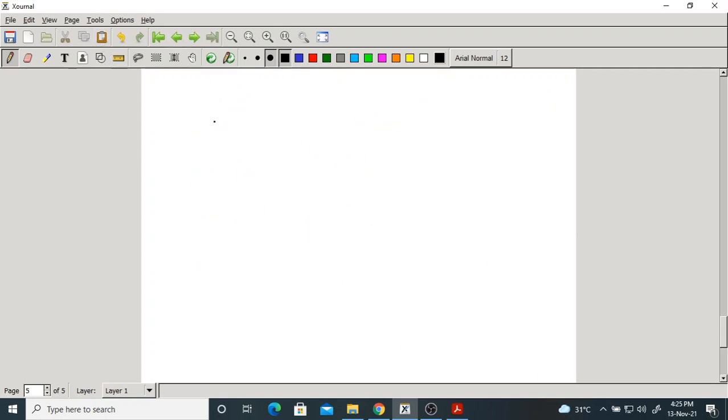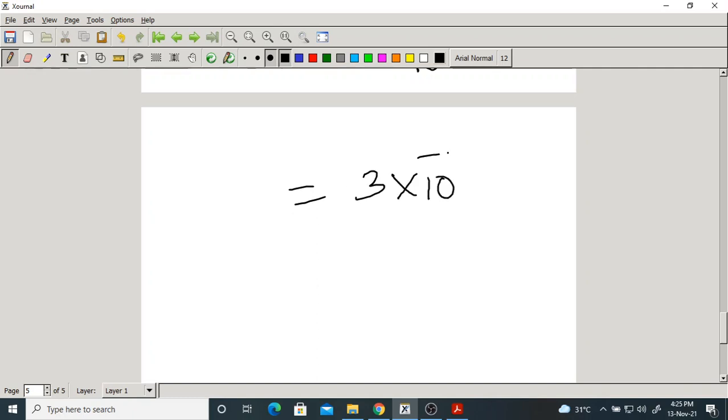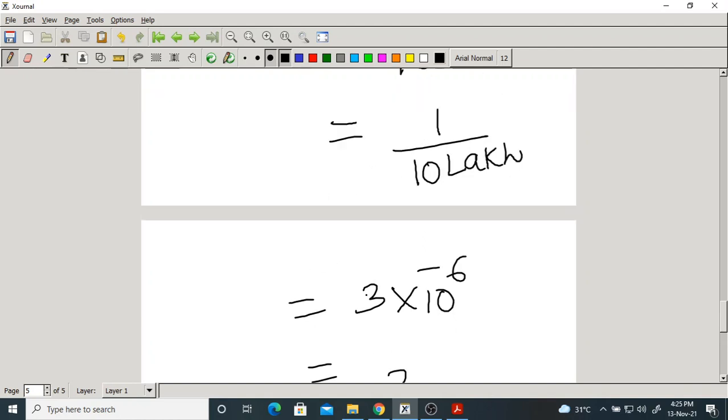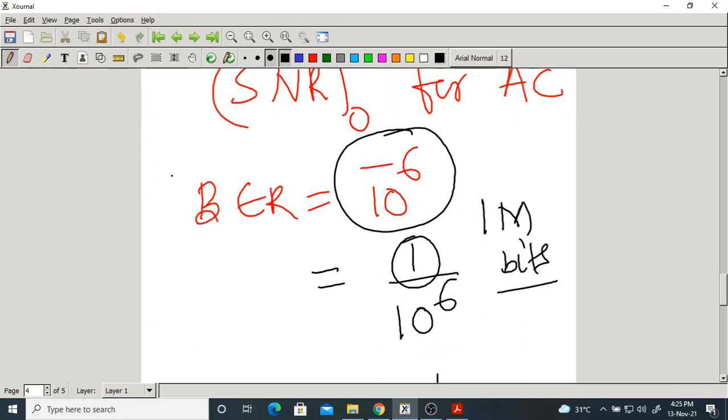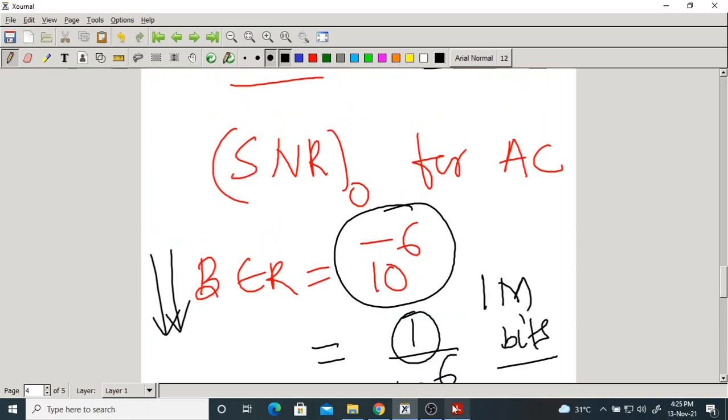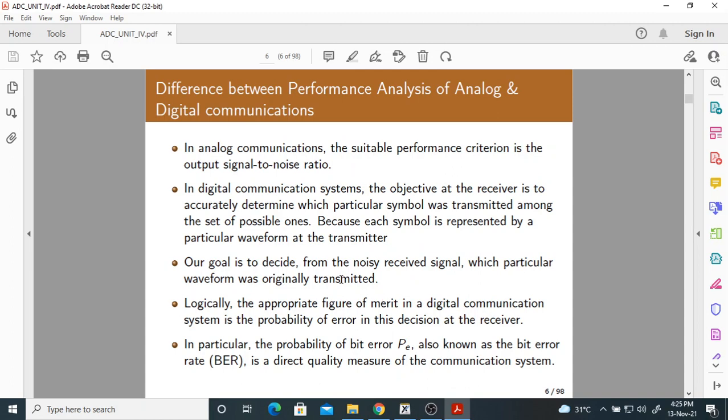Suppose I write 3 into 10 power minus 6, the bit error rate is 3 into 10 power minus 6. It means among 10 lakh transmitted bits, only 3 are wrong. Now, always we should have a very low bit error rate. This is the quality measure of a digital communication system. What is that? Probability of error, also called bit error rate.